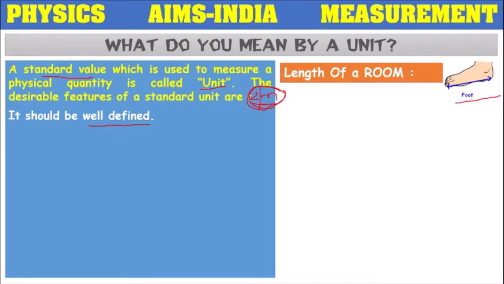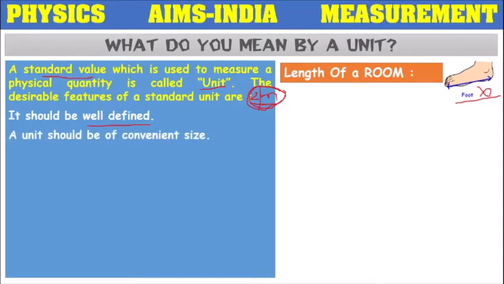So is the unit foot span well defined? With one person it is coming around 10 foot spans, and when the other person measures it is coming around 12 foot spans. So it is not well defined.